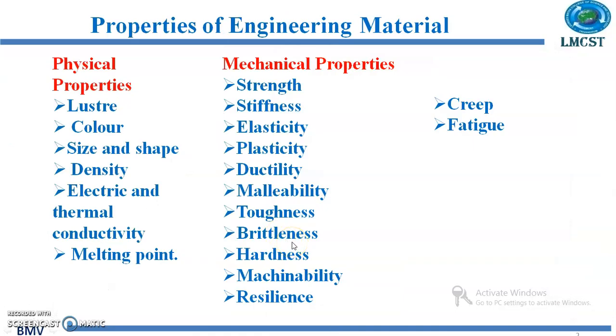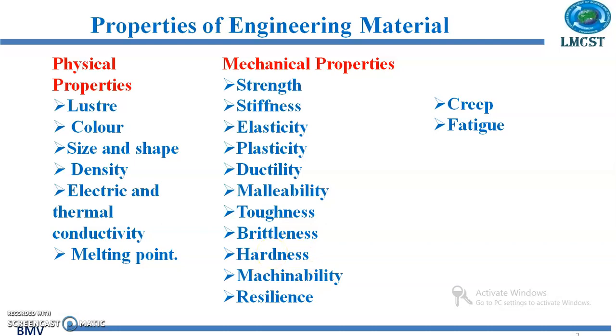Next it is toughness. It is the ability of a material to absorb energy up to fracture during plastic deformation. It offers resistance to breaking when external force is applied on the material. Then we have this brittleness.